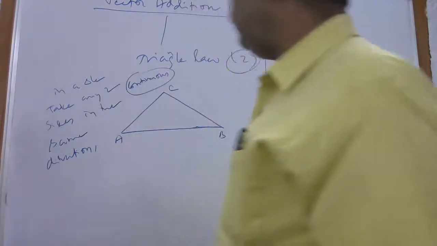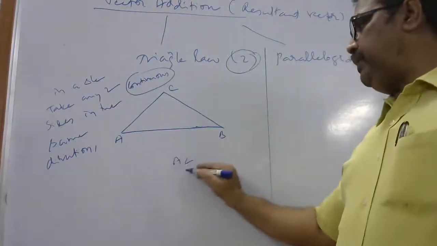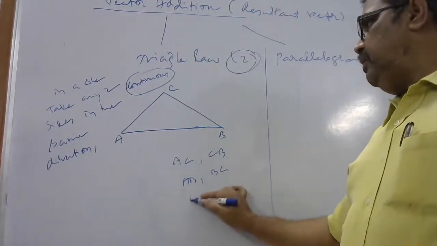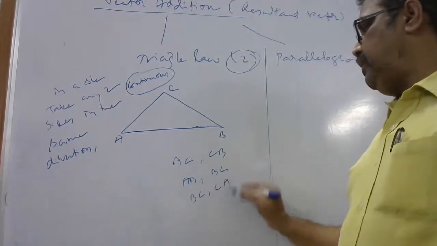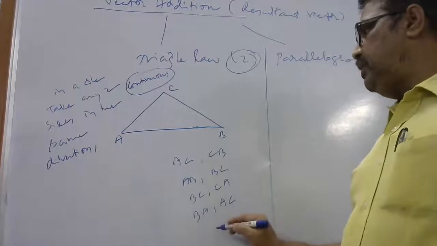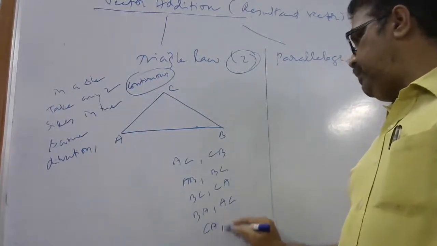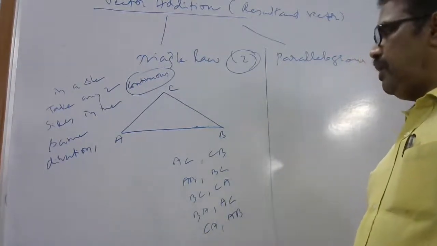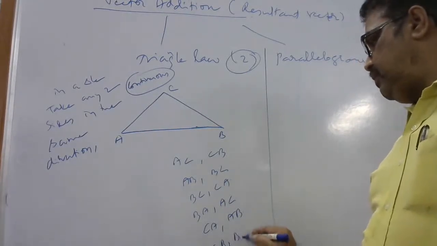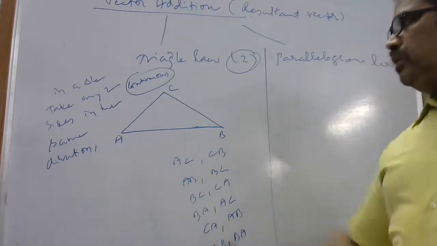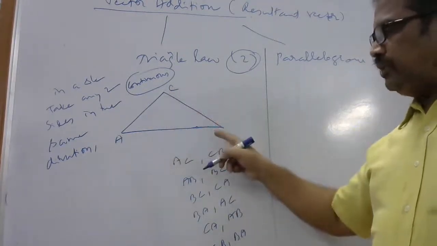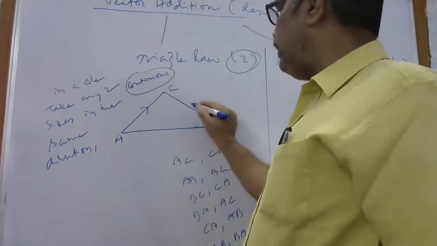This is important. So I take AC, CB; AB, BC; BC, CA; BA, AC; CA, AB; CB, BA. All are possible, with continuation. So the AC vector and the CB vector you take in continuation.